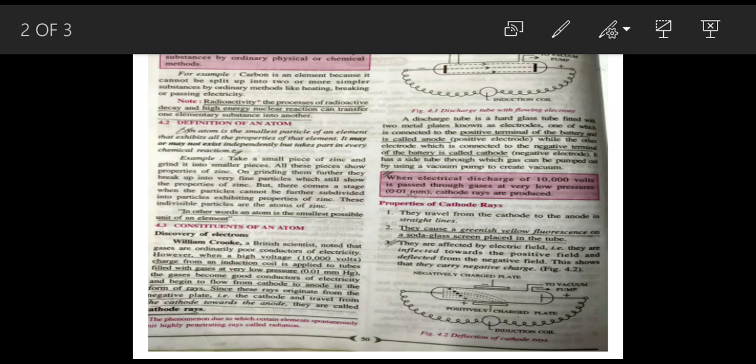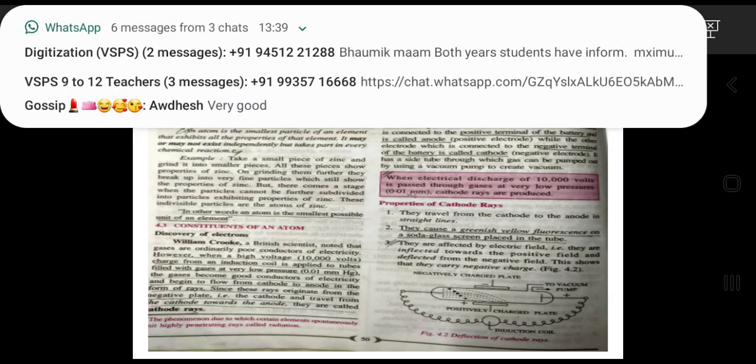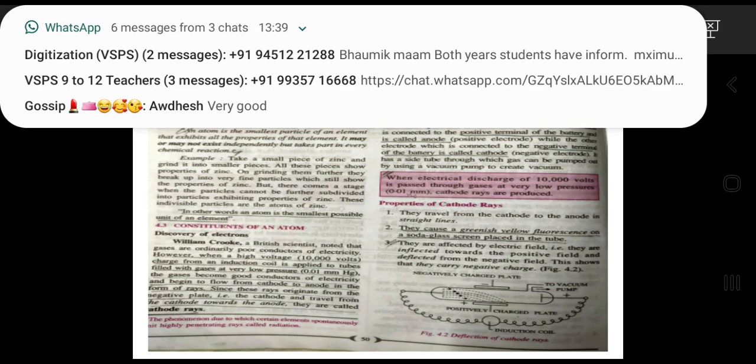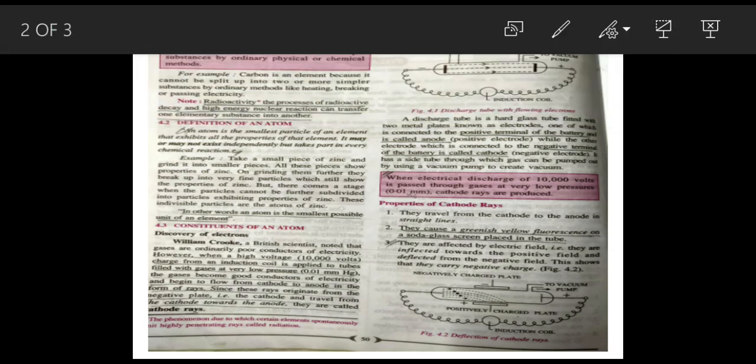The ratio of charge to mass of the particles constituting cathode rays remains the same, that is e/m is 1.76 × 10^11 coulomb per kg, irrespective of the nature of the gas taken or the metal forming the cathode. They produce a shadow of an opaque object placed in the path and make a light paddle wheel rotate.